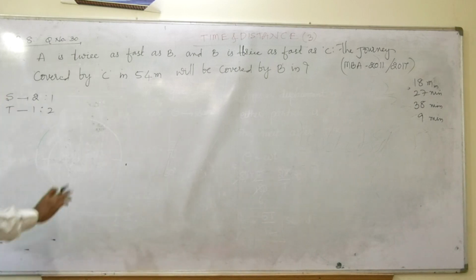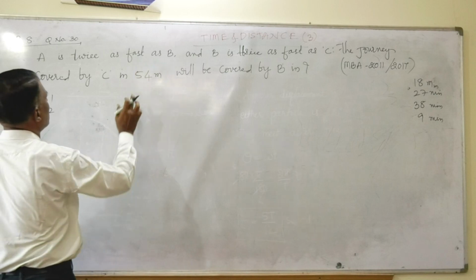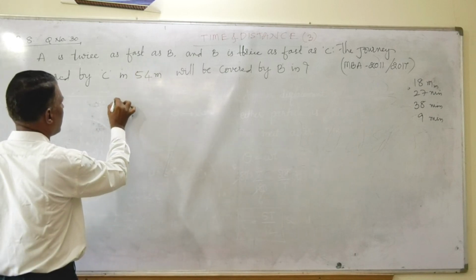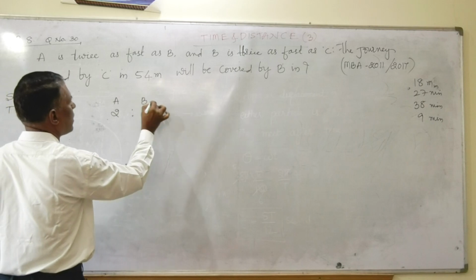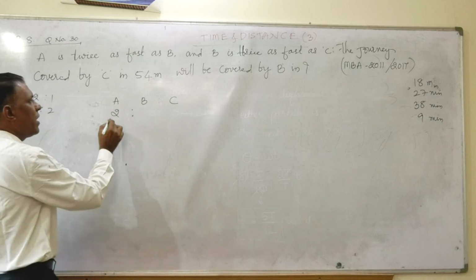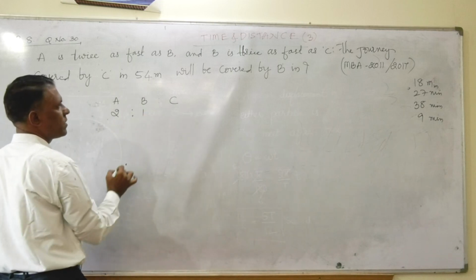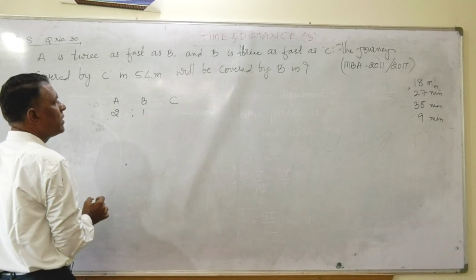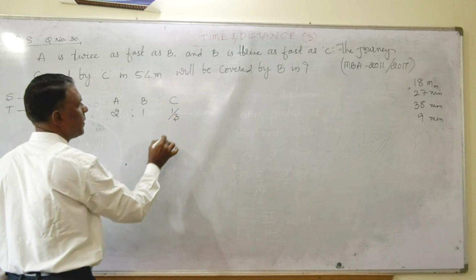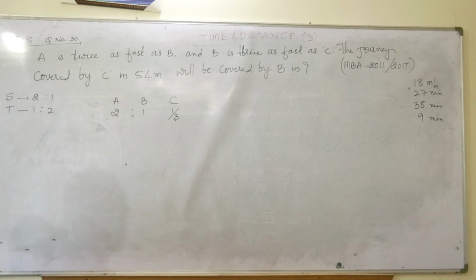Now I write: A is twice as fast as B, and B is thrice as fast as C. Here you see A, B, C. Means I'll write here 1 by 3.